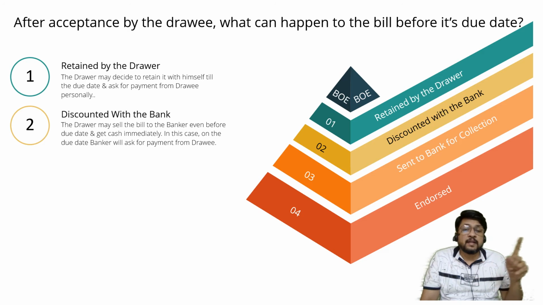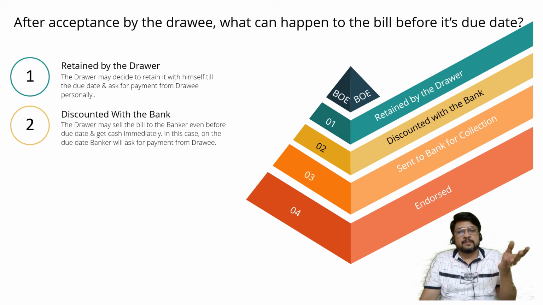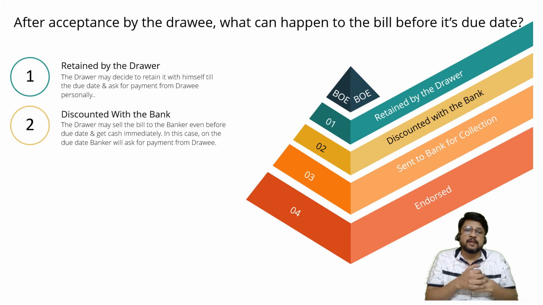Drawer cannot take any legal action. Drawer is in urgent need of money. How to solve this situation? Drawee wants to pay, but not now. Drawee wants to pay after 4 more months. Simple situation. Drawer will go to the bank and he will sell the bill to the bank. Bank is always having a lot of money. So drawer is telling the bank that you are having money, I am selling this bill to you. You give cash to me today itself.